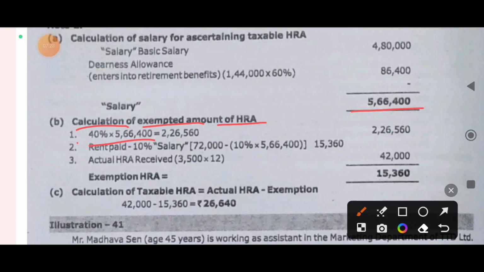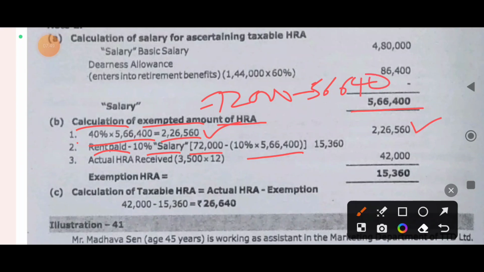Calculation of exempted amount of HRA. 40% of 5,66,400 is 2,26,560. Rent paid minus 10% of salary: rent paid by Kalpana is 72,000, minus 10% of salary, 56,640, gives 15,360.